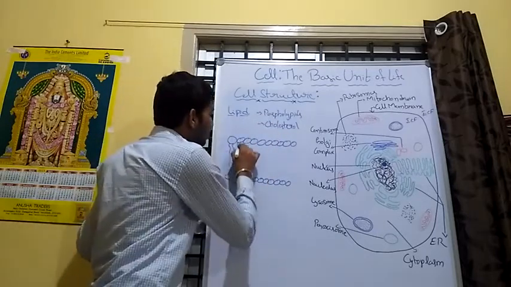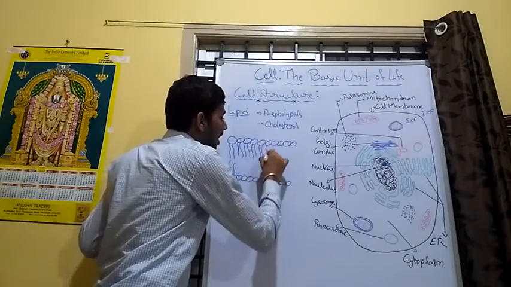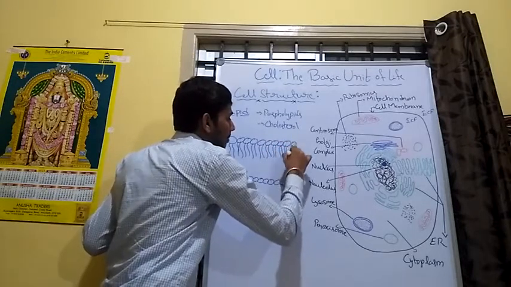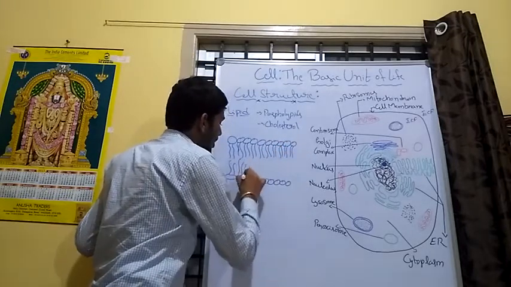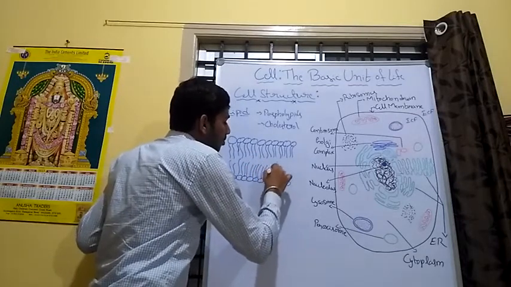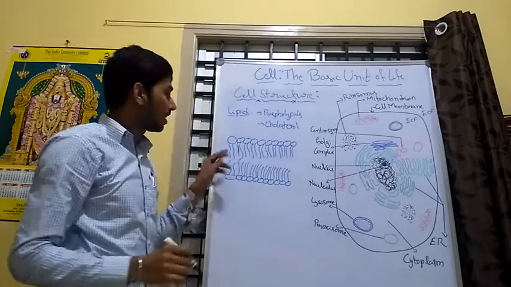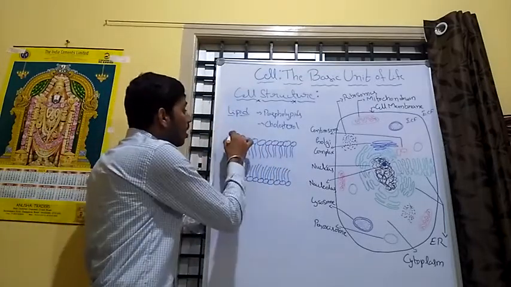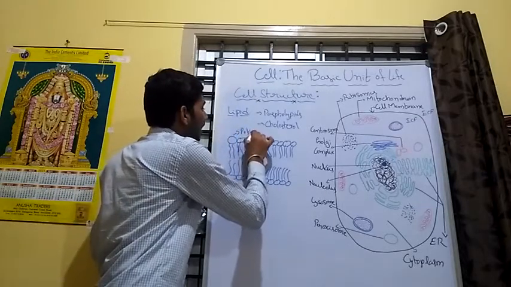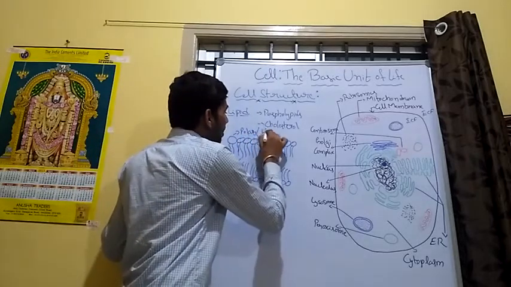The tail portions of the phospholipids are embedded between the two head layers. The head portion of the phospholipids is a polar end, and it is also hydrophilic in nature.